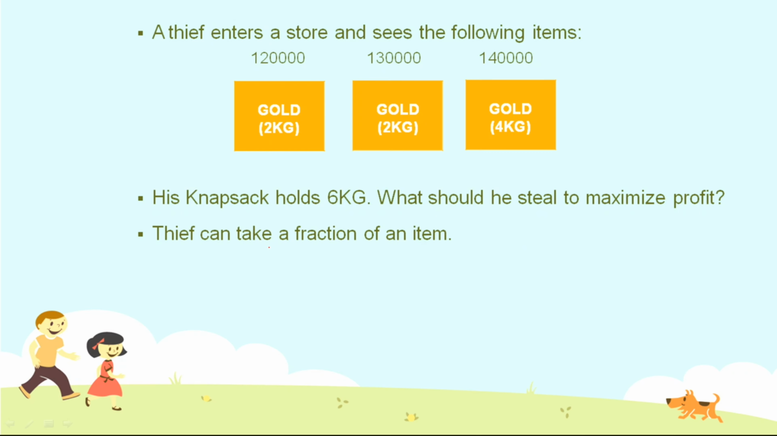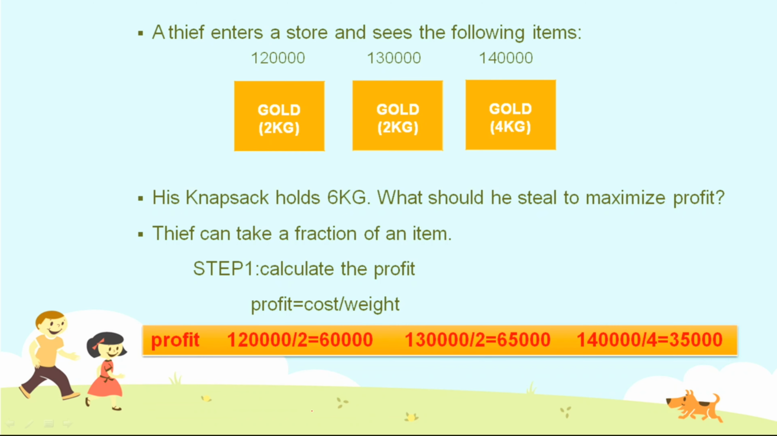The thief can take a fraction of an item. As this is a fractional knapsack problem, he can use a fraction of any item. The first step is to calculate the profit. Profit is equal to cost by weight. The cost is 1,20,000 and the weight is 2 kgs. So 1,20,000 by 2 gives 60,000 of profit, the second one gives 65,000 of profit, while the third one gives only 35,000 of profit.